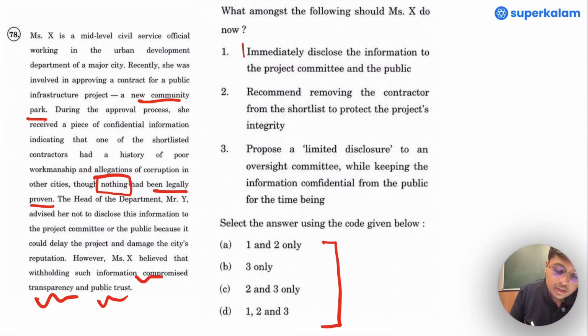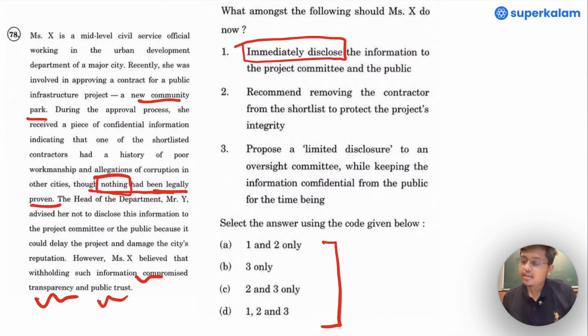Please make a note of the words immediately disclose and correlate with the words nothing has been legally proven. If Mrs. X does this, it will go against the principle of ethics, and I would like to say that the information disclosure is unverified, and when the information is unverified, immediate disclosure is not something that comes under the principles of ethics.